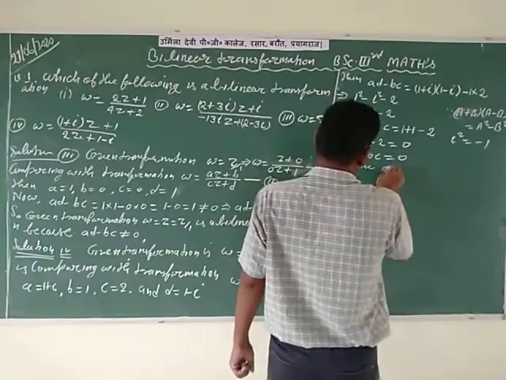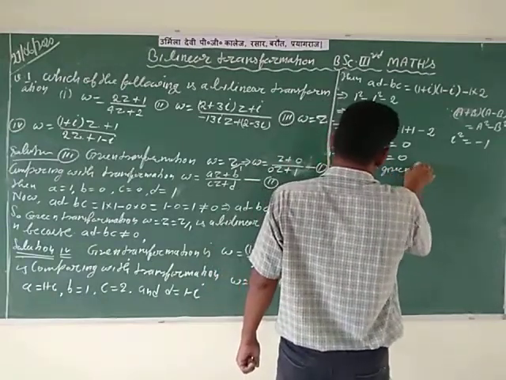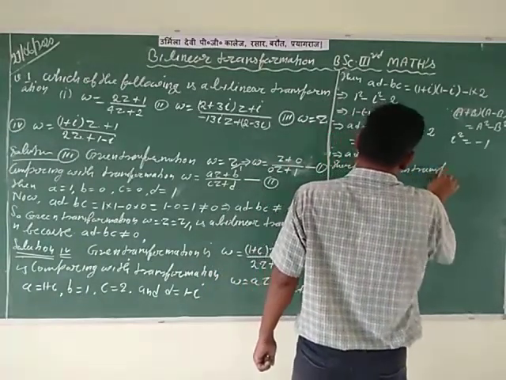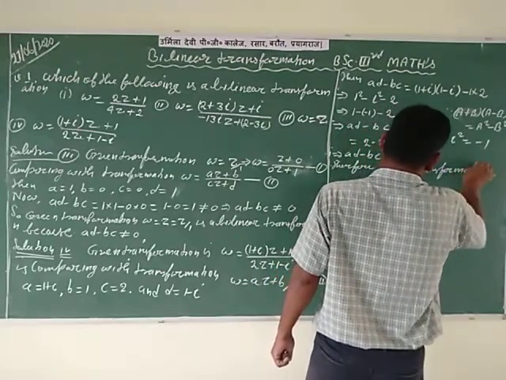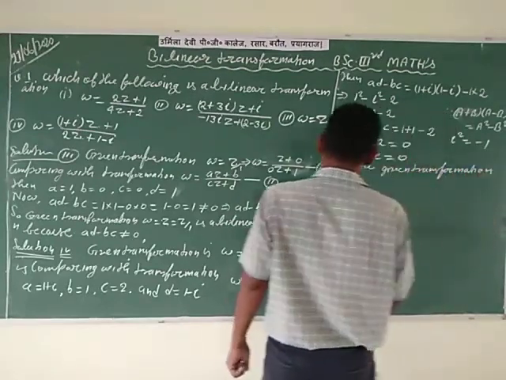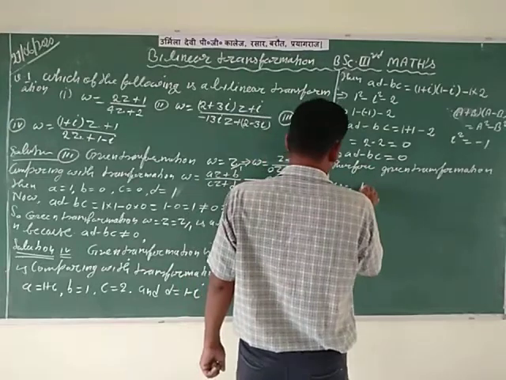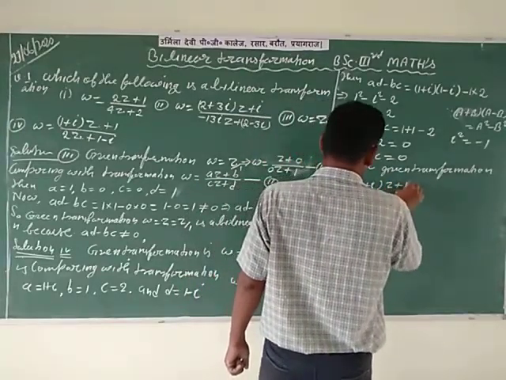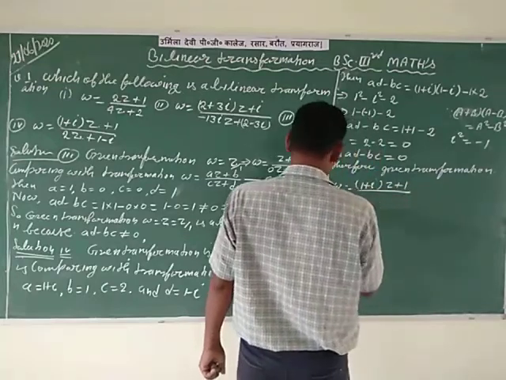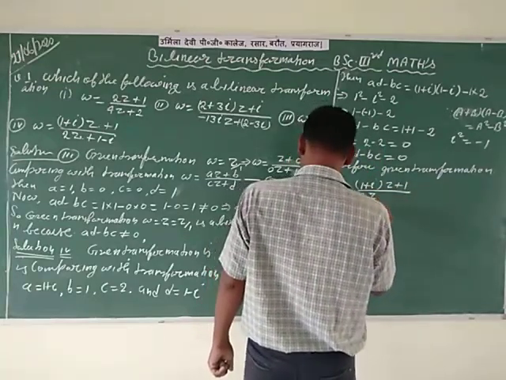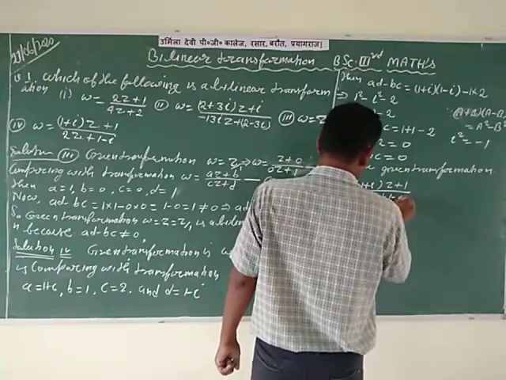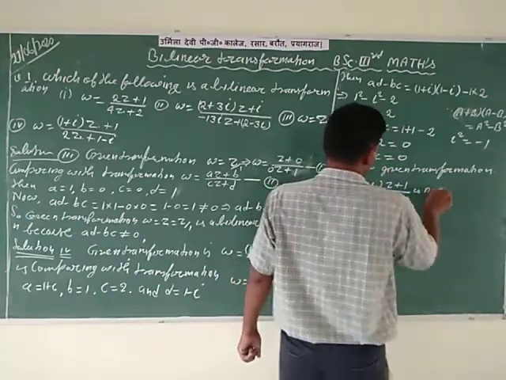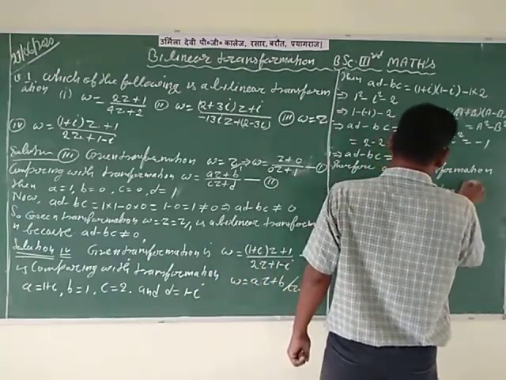the given transformation W is equal to (1 plus i) times (Z plus 1) divided by (2Z plus 1 minus i) is not a bilinear transformation.